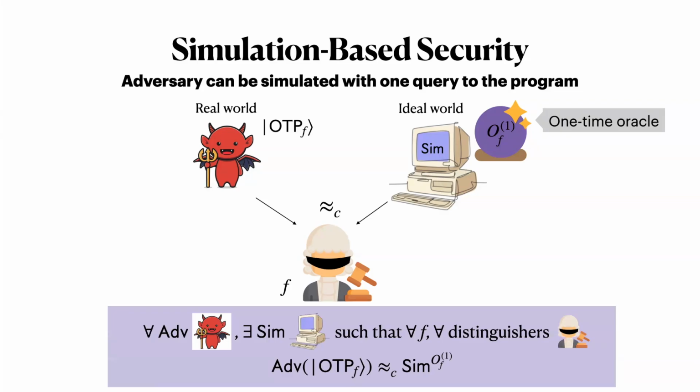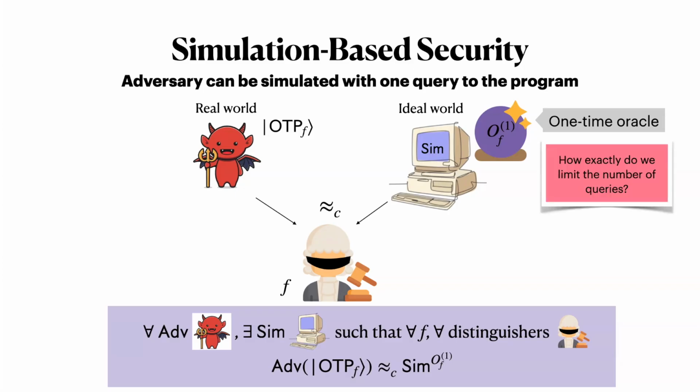So to get really technical, this is what the definition would look like. It says, for all real-world adversaries, there exists an ideal world simulator such that for any function f and any distinguisher, the adversary's output in the real world is indistinguishable from the simulator's output. So that is a typical simulation-based security definition for one-time programs. The place where this gets tricky is how we define the one-time oracle. In other words, how exactly do we limit the simulator to making just one query?